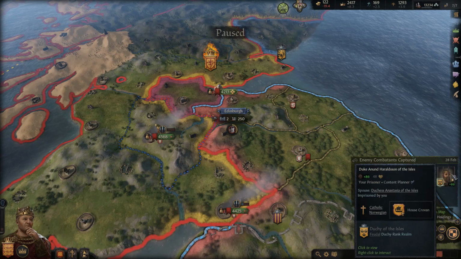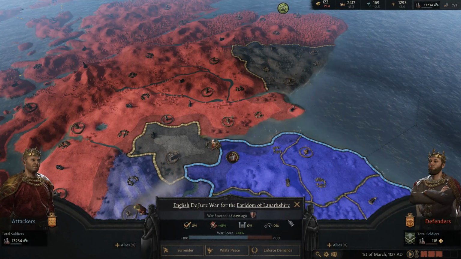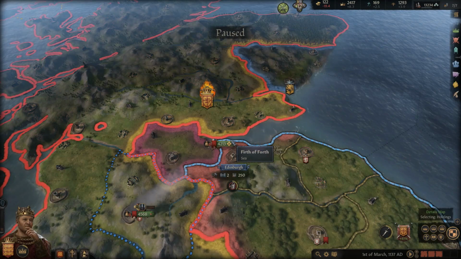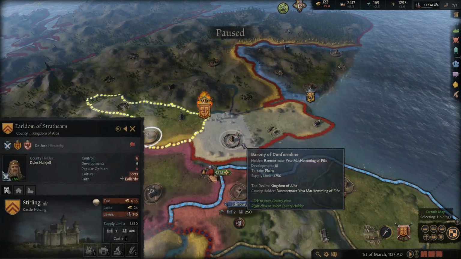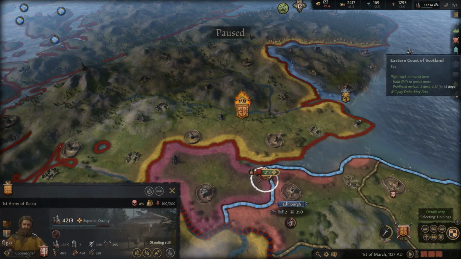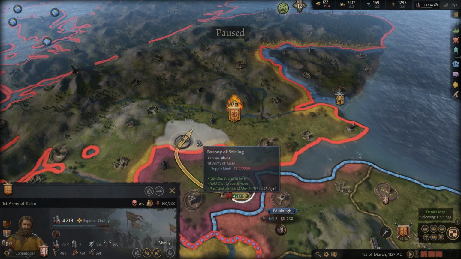We did not capture the king. We did capture a duke, though. Okay. So that war was really helpful. 41% war score from doing that battle. And so I think we might just go straight. Well, I guess we don't really want this army taking a bunch of casualties. We've been fighting war after war, so we should be trying to reduce casualties, I suppose.